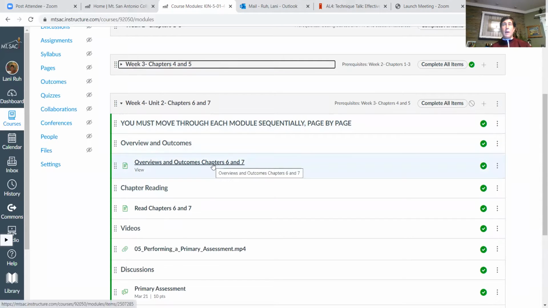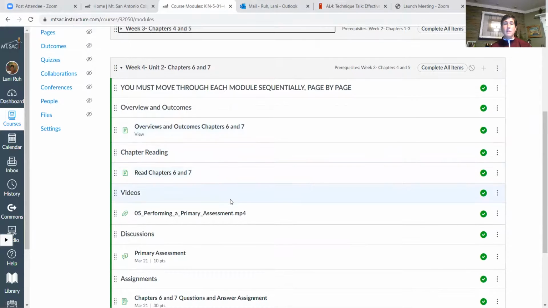Okay, so 6 and 7. Chapter 6 is about the scene size up itself. Chapter 7 is about your primary assessment. So you're going to go through the overviews and outcomes. We'll talk about what you should hopefully learn by the end of the chapter and some skills that you should know. And then reading chapter 6 and 7, which I hope reading hasn't been too much of a burden for you.